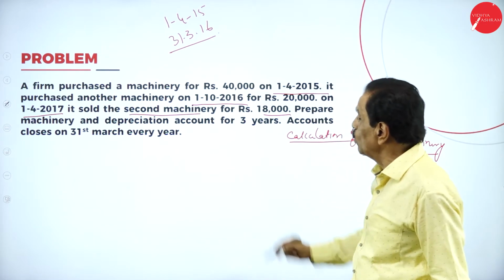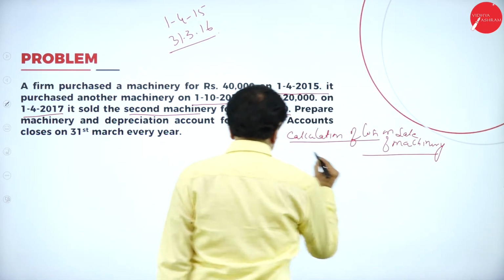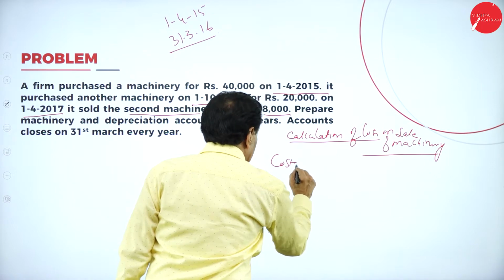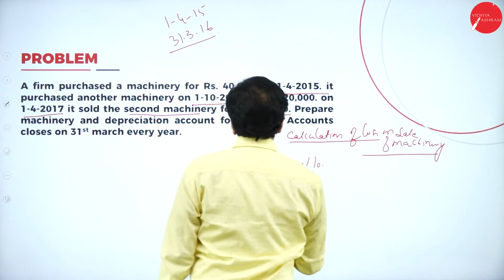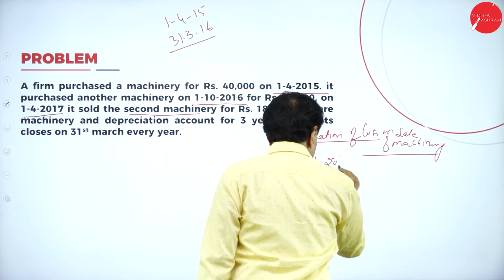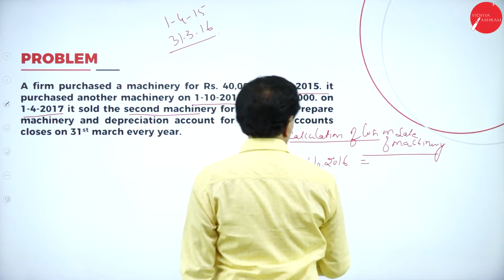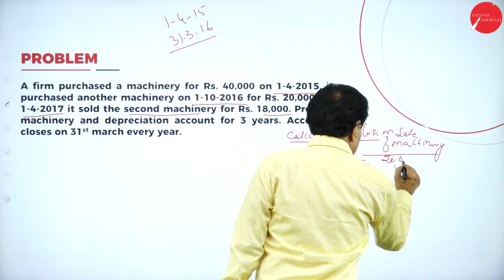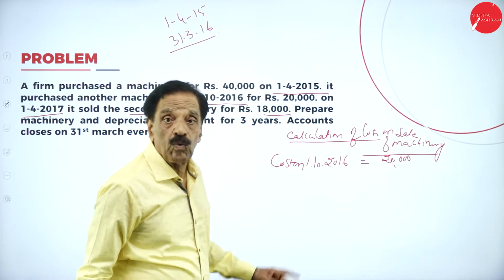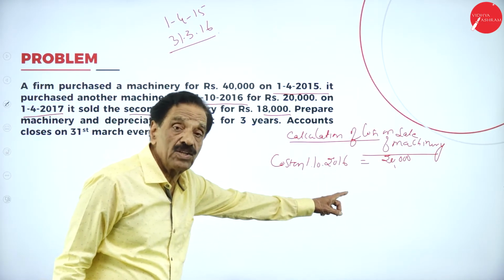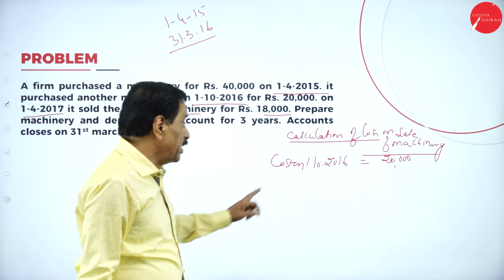Which machinery is sold? 1/10. Cost on 1/10/2016 is equal to 20,000.